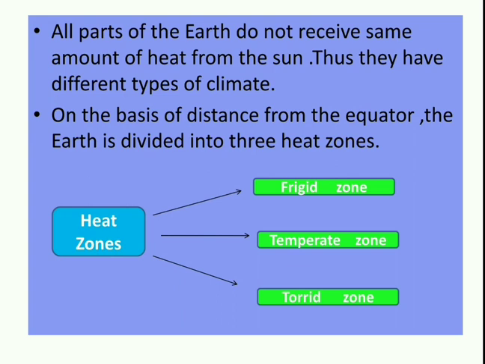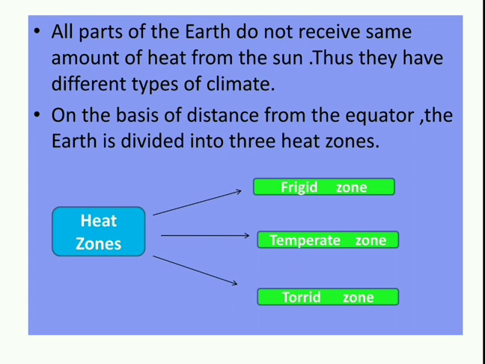On the basis of distance from the equator, earth is divided into 3 heat zones. See, the equator receives the direct rays of the sun, therefore it lies in the hottest zone.